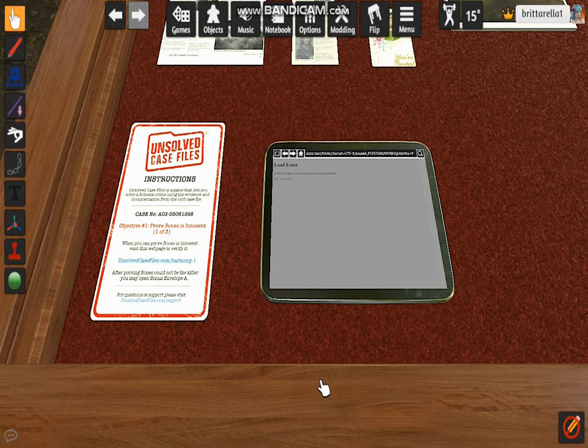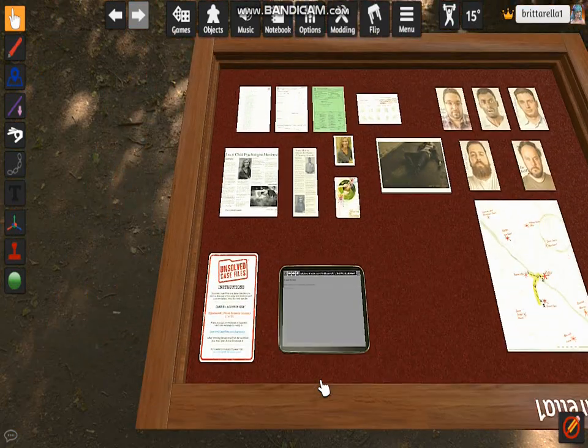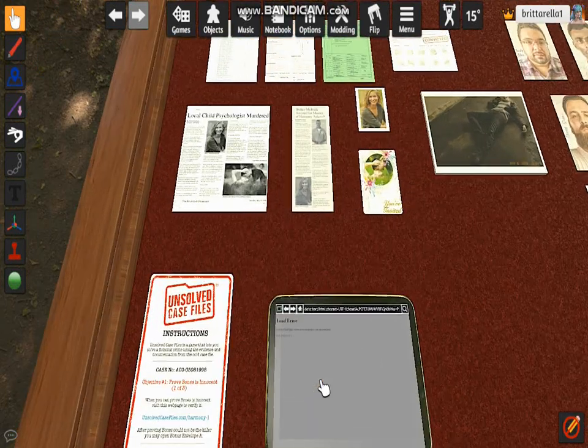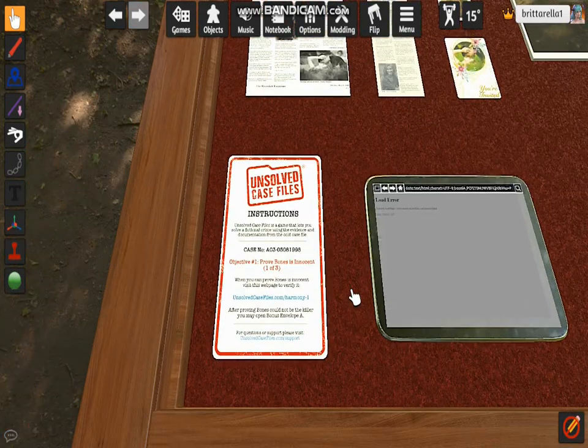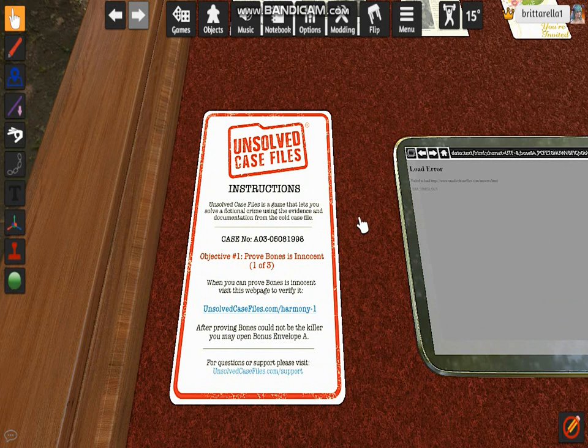So, right now, we're solving the case of Harmony Aircraft. And according to the instructions, Unsolved Case Files is a game that lets you solve a fictional crime using the evidence and documentation from the cold case file.